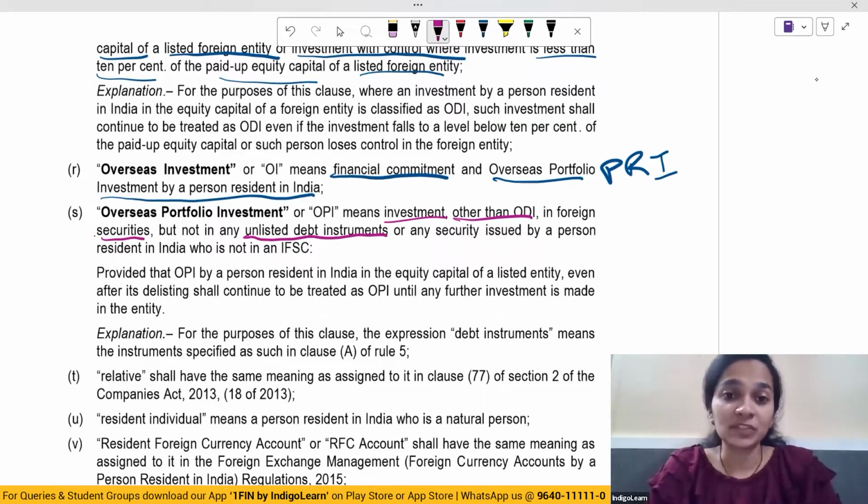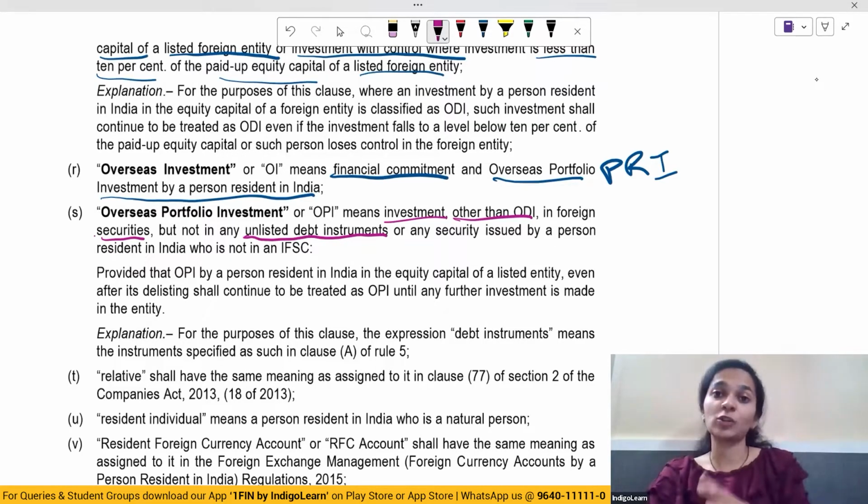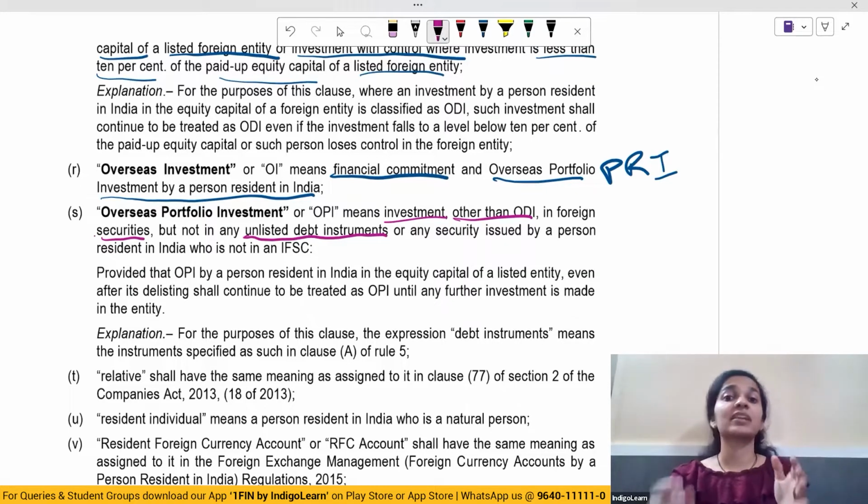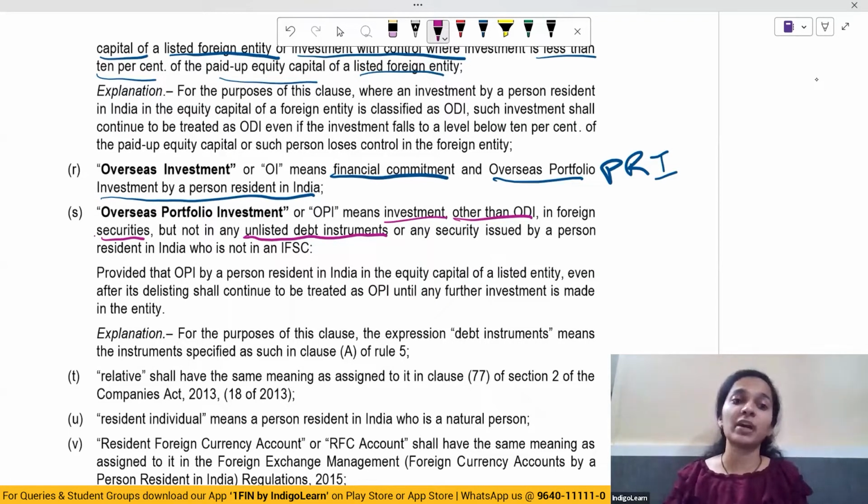So overseas portfolio investment means an investment which is not overseas direct investment. It is an investment in foreign securities, but not in unlisted debt instruments, or any security issued by a person resident in India who is not an IFSC.